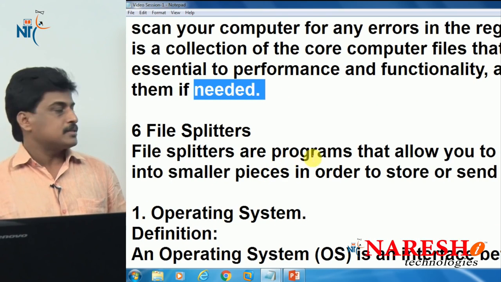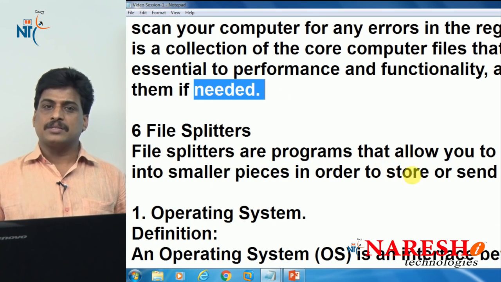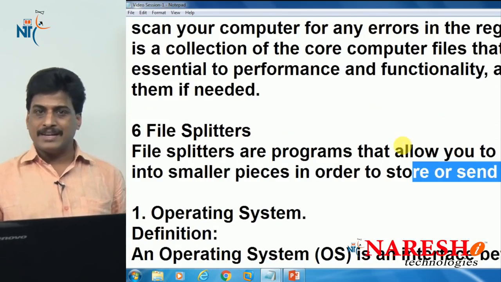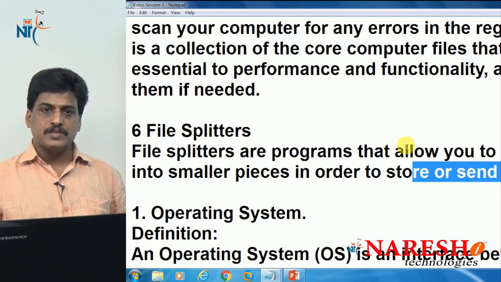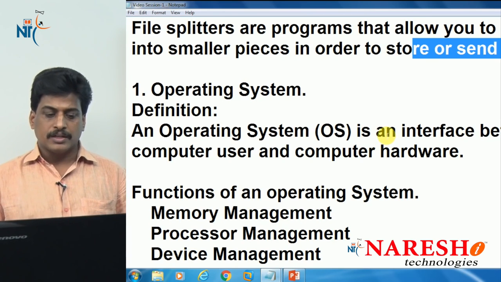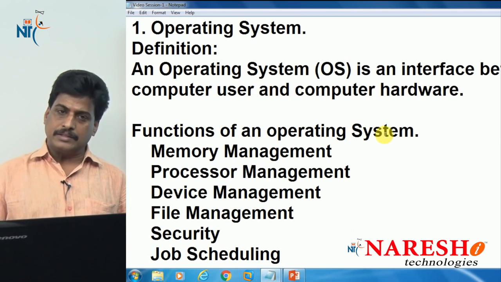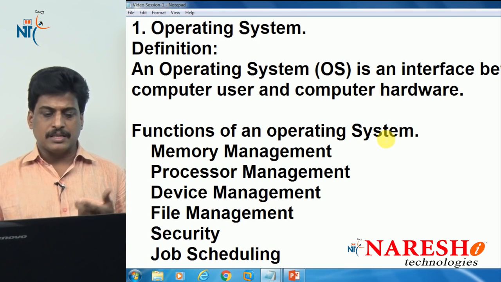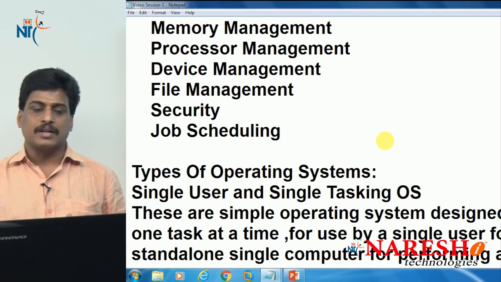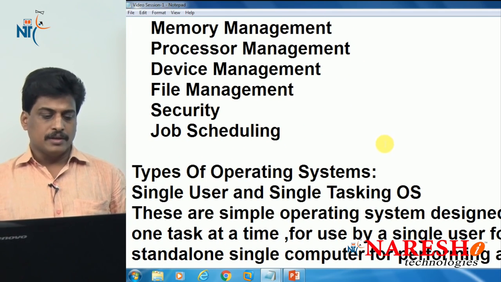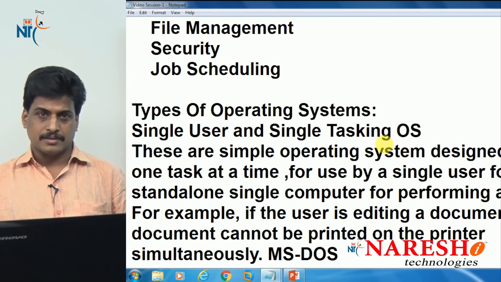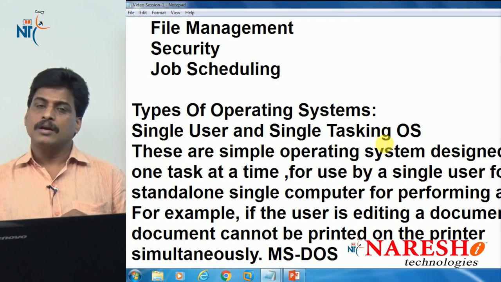Another one is the operating system. As I said, the operating system is an interface. How it works and its functions were already explained: memory management, processor management, device management, file management, security, job scheduling, all of these. Types of operating systems, as I said, are mainly three, but we can say many. Single user, single tasking is the simple operating system designed to manage one task at a time. Next is single user multitasking, where one user can perform simultaneous tasks. You can print, listen to music, and do anything.